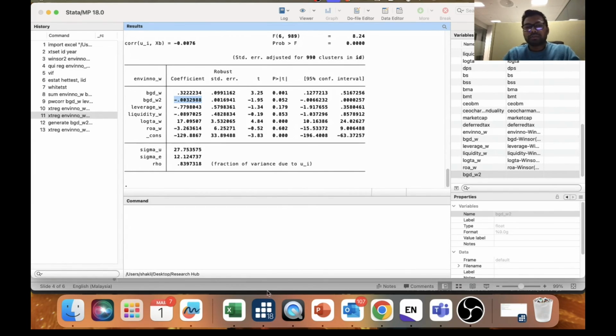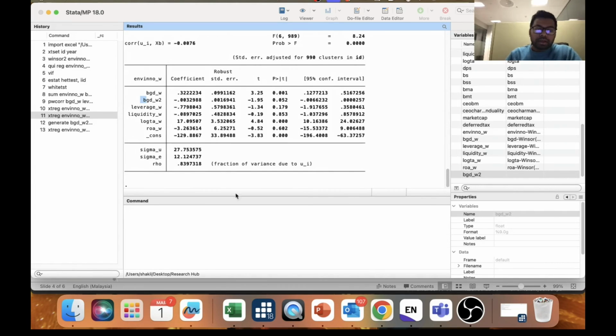For example, obviously there is an increase. If you have board gender diversity, there is a positive influence on environmental innovation. After what point will there be a negative influence? The critical point is after 47%, there will be a decrease in the value. So the board gender diversity square term will have a negative impact on environmental innovation. So that's how you do it. This is actually the initial idea of how to run a non-linear relationship or non-linear regression in STATA.